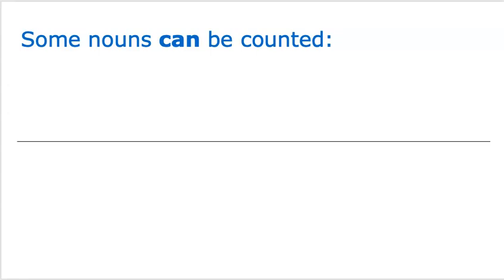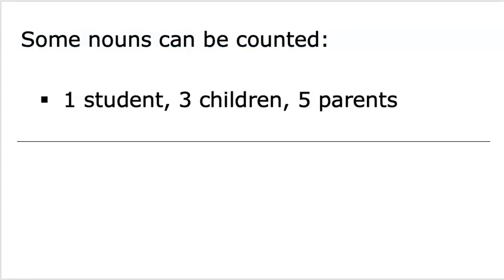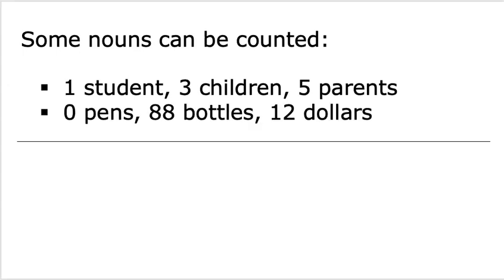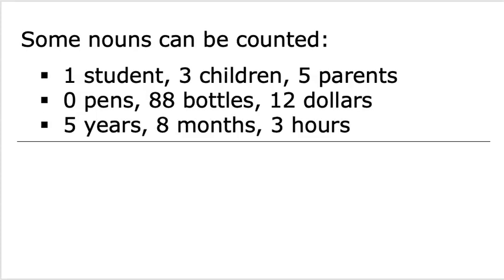Now, some nouns can be counted. We can count people: 1 student, 3 children, 5 parents. We can count things like 0 pens, 88 bottles, $12. And we can count lengths of time like 5 years, 8 months, 3 hours.